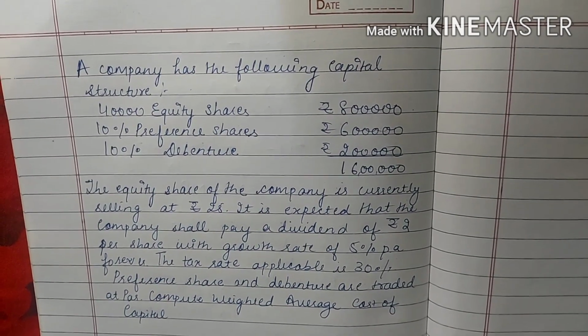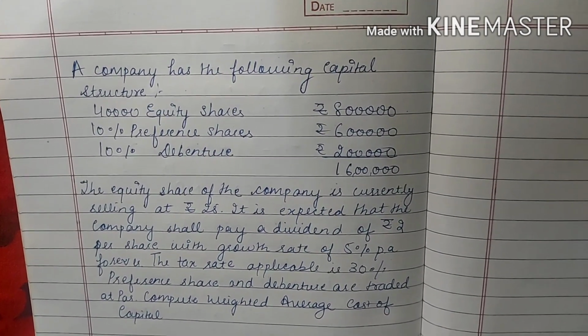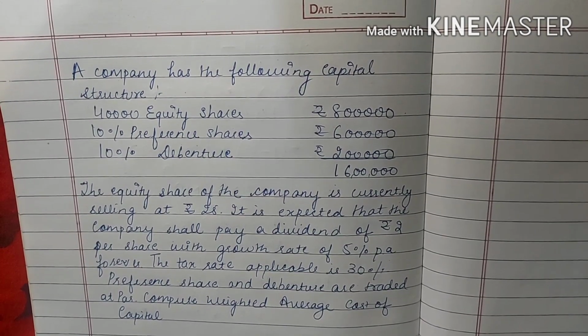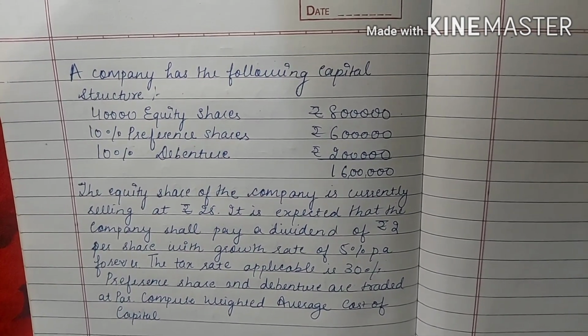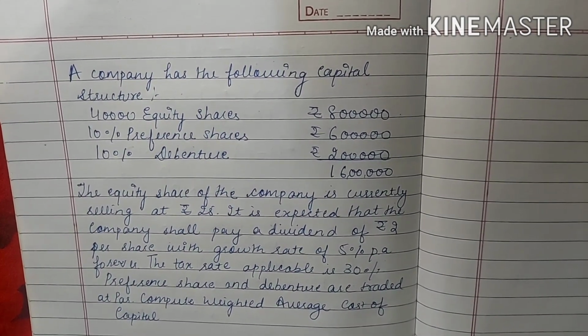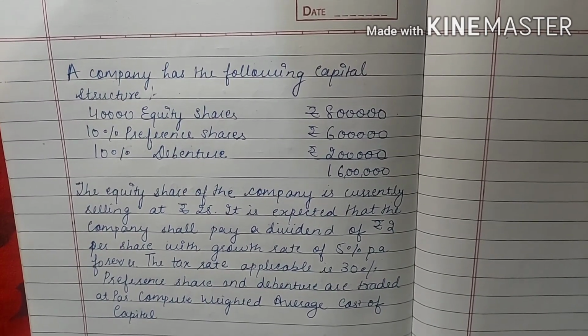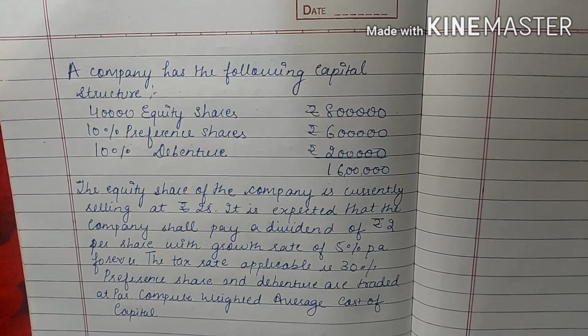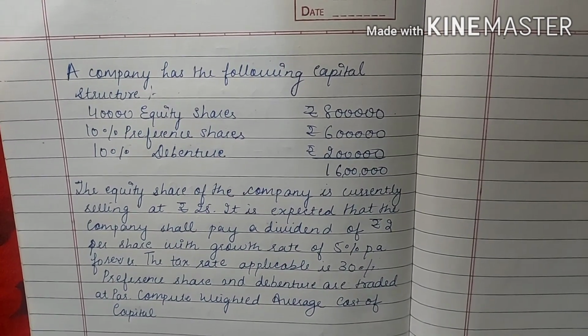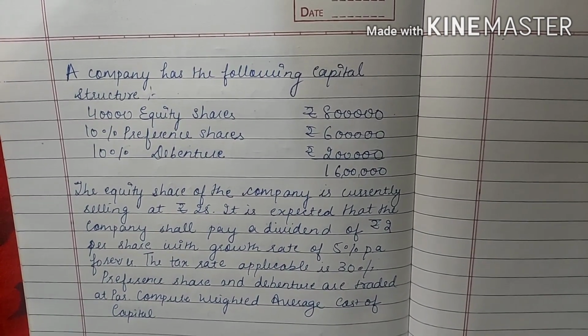So we were on the chapter cost of capital. We have already discussed how to find out the cost of capital of various long-term sources, that is cost of equity capital, cost of preference share capital and cost of debt capital. And today we will be solving a question based on weighted average cost of capital. So let's start with the question.